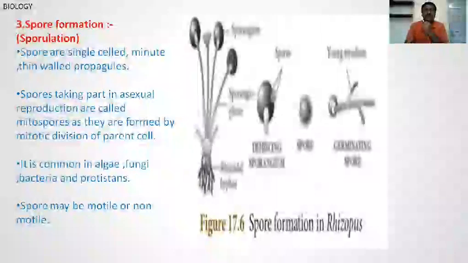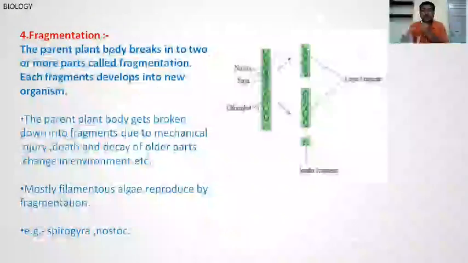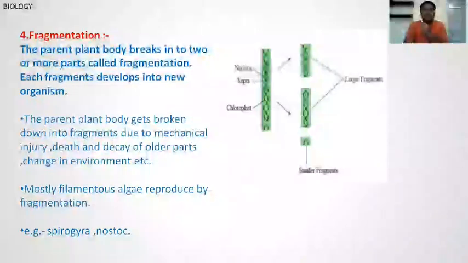Spores are produced. They are also known as mitospores, and these spores develop into new offspring. Examples: mostly algae, fungi, bacteria, and protista. Then last, fragmentation: a single plant body breaks down into two or more parts. These parts are called fragments, and they also develop into new offspring, new individuals. This process is called fragmentation.